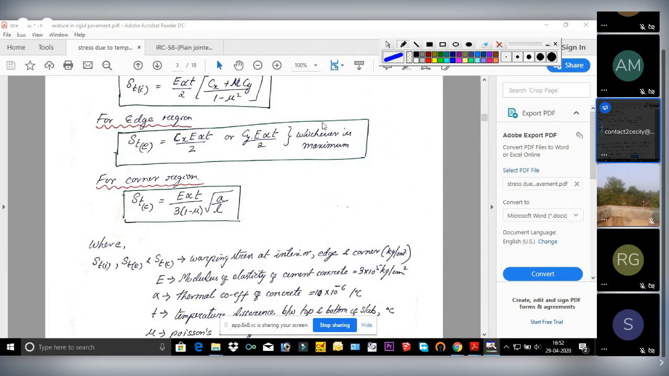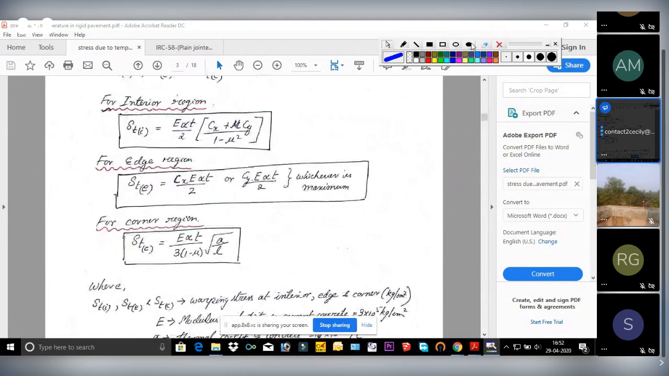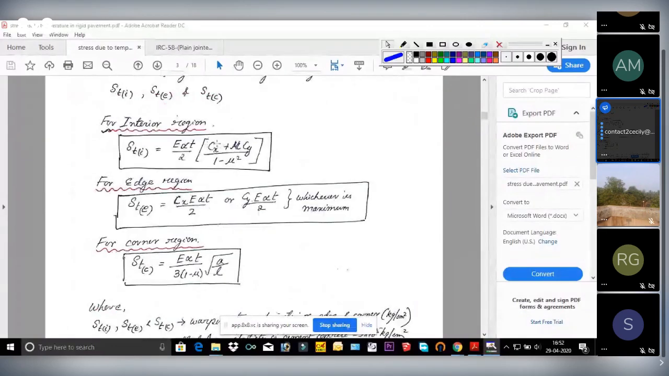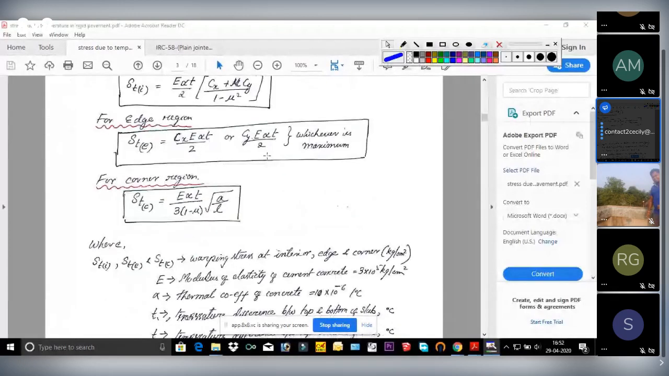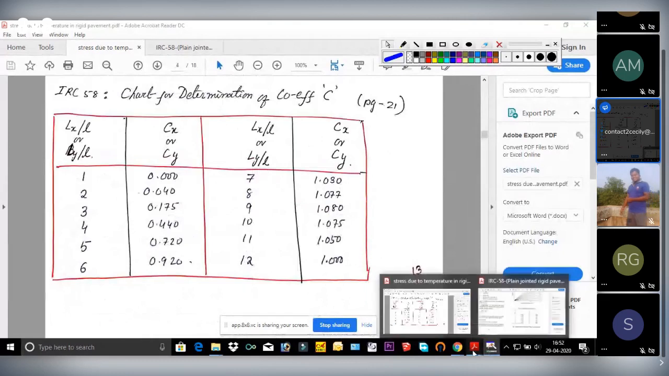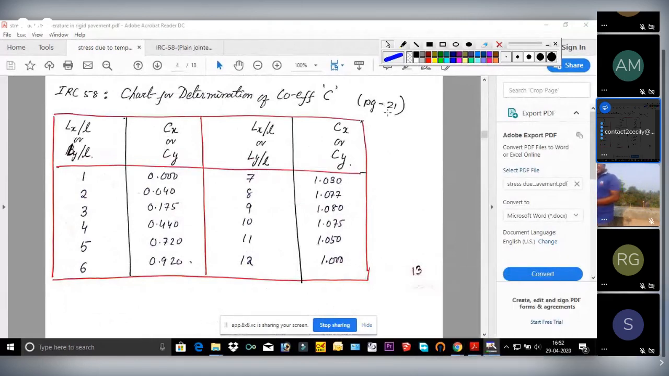These are known as Bradbury's coefficients, as the formula is for Bradbury's equation. So these terms are the coefficients, also known as Bradbury's coefficient. Now in order to find this value, we can use this chart, which is given in your IRC 58 also. This chart is given in IRC 58, page 21.